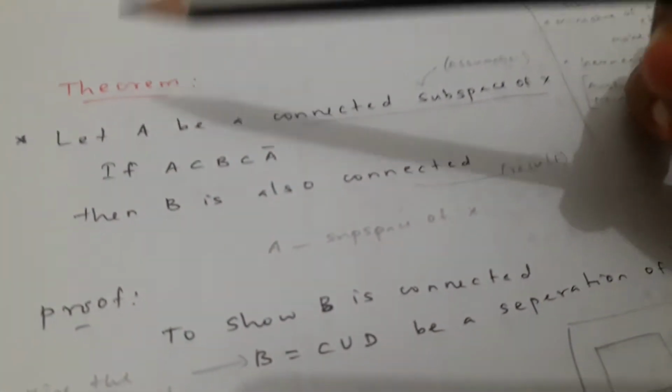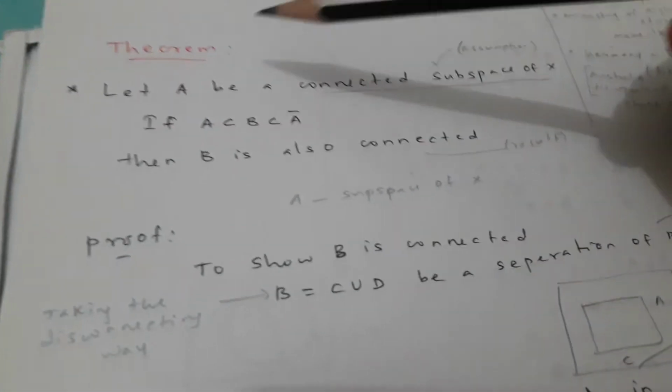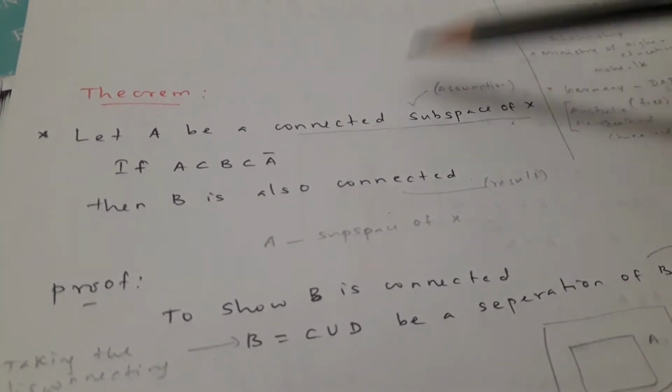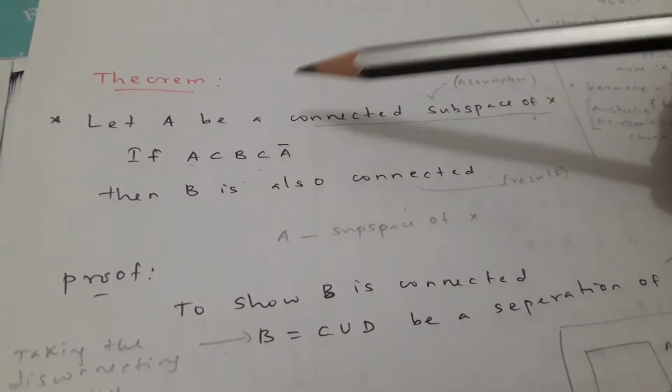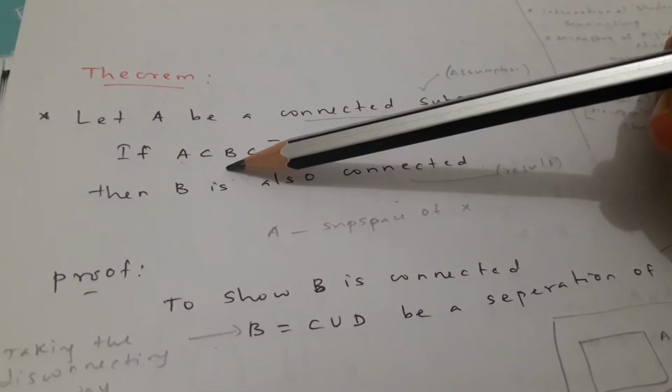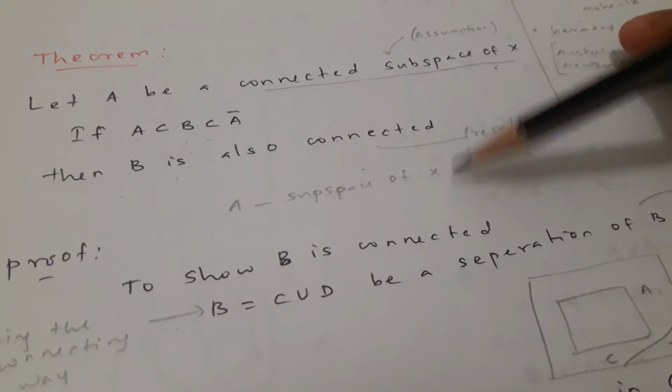So let's continue our theorem. We already saw the theorem is about: let A be a connected subspace of X, that is the assumption. If A is a subset of B, which is a subset of A closure, it is also given. Then what we have to prove is B is also connected. So that is the result we need to prove. A is already a subspace of X. So let's see the proof clearly.